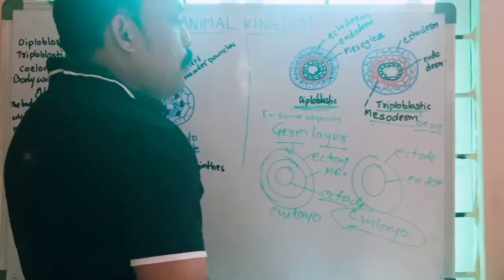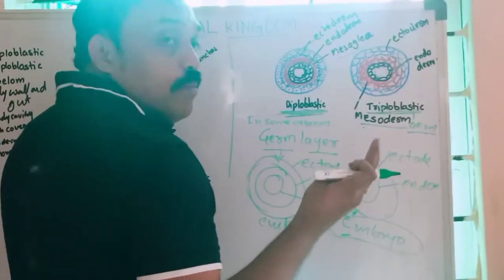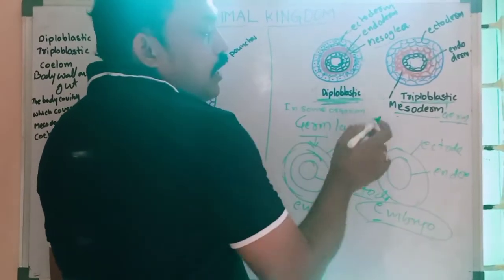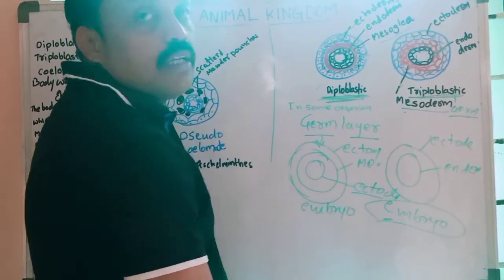Examples of diploblastic organisms: Platyhelminthes and Nematohelminthes. These animals are diploblastic organisms. Triploblastic means what? All vertebrates are triploblastic organisms.